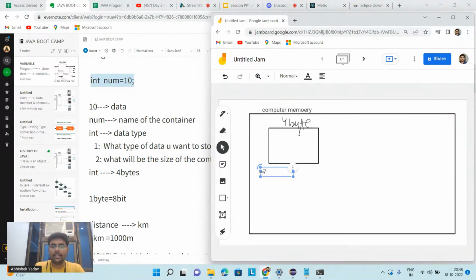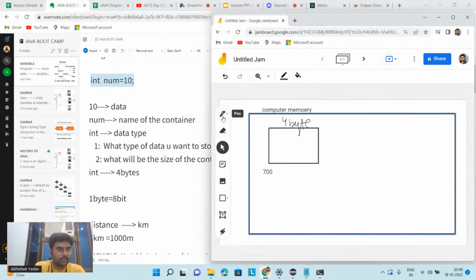I'm assuming that the starting address of this memory block will be 700. So what will be the end address, guys?